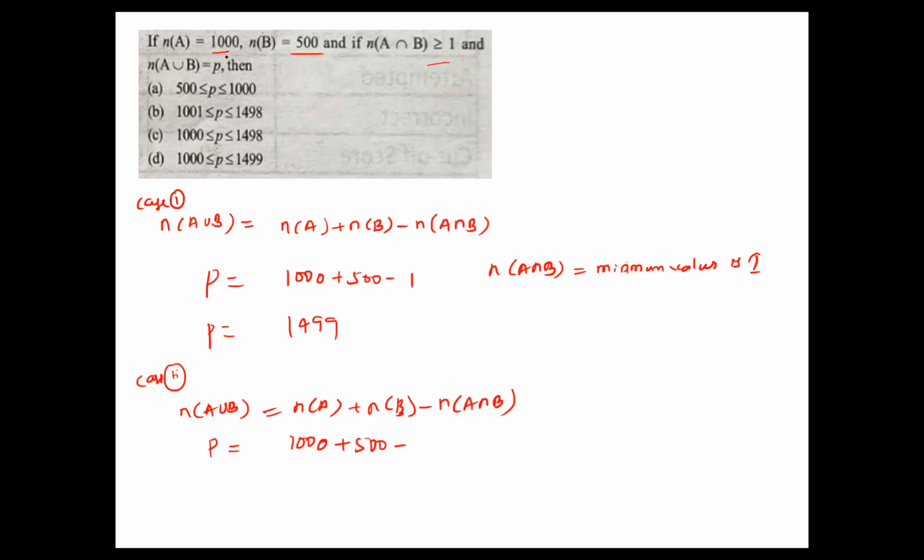What is the maximum common element possible, with A containing 1000 elements and B containing 500 elements? 500. So you can write 500 here, so this one gets cancelled. What is the value? Sorry, 1000. So P values lie between 1000 and 1499. Which of the options? The last one, that is option D. Please note down.